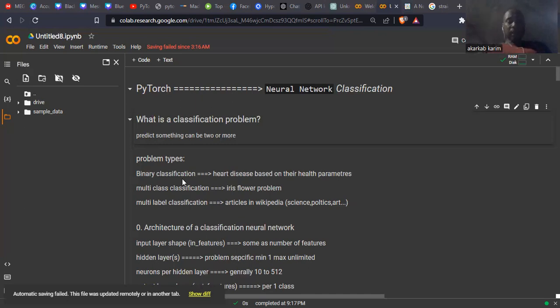Another type of problem is multi-label classification. The famous example we can take here is articles in Wikipedia. As we know, in Wikipedia we have a lot of articles. We need to recognize each type from the others. In Wikipedia, of course, we can find articles on science, politics, art, sport.